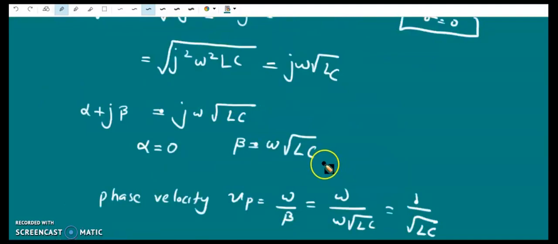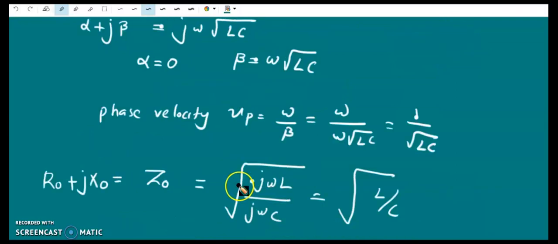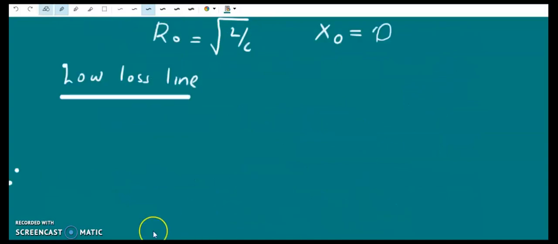So for a lossless transmission line, the attenuation constant is not there and only phase constant. That means the wave travels without any attenuation, and the phase velocity is independent of omega. This is because beta is a linear function of omega. So omega will cancel and phase velocity is independent of omega, and therefore no dispersion happens in the case of a lossless transmission line.